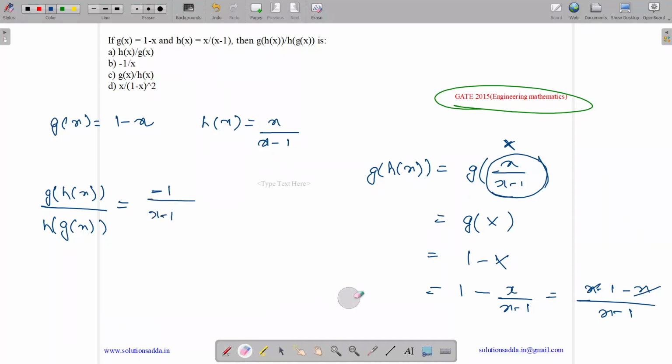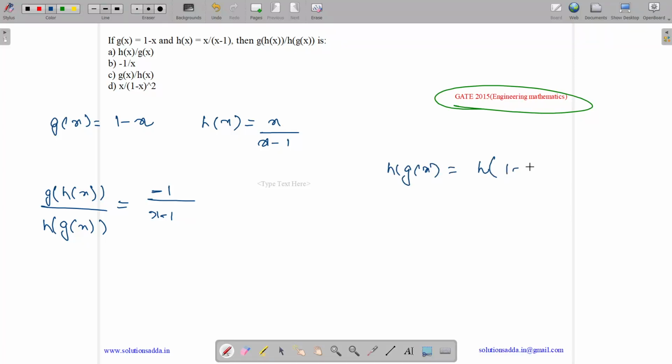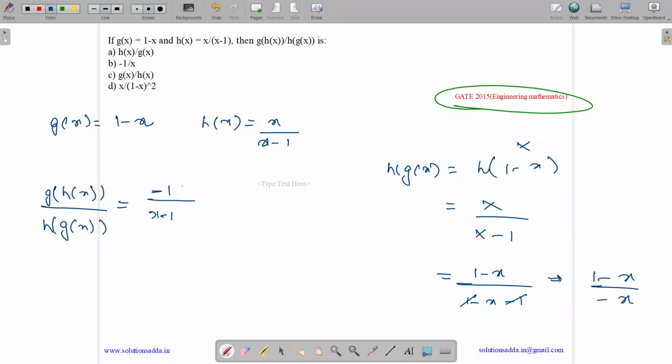Now what is h of g of x? So it's equal to h of, what is g of x? 1 minus x. Consider this as capital X. What is h of capital X? It's capital X divided by capital X minus 1. Replace capital X by 1 minus x. 1 minus x minus 1. 1 gets cancelled. So it's 1 minus x by minus x. So it's minus x divided by 1 minus x.